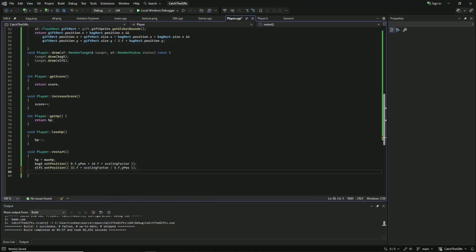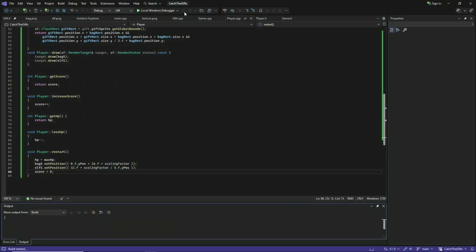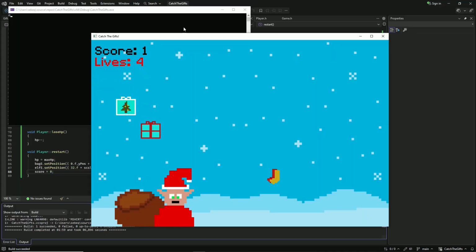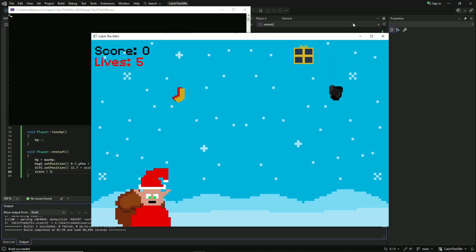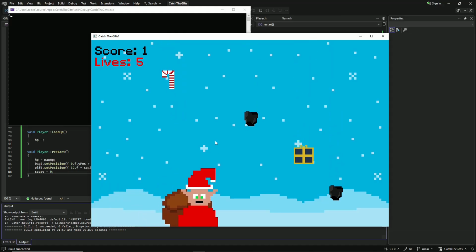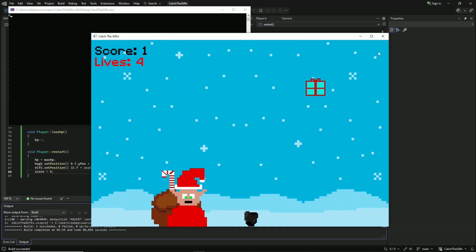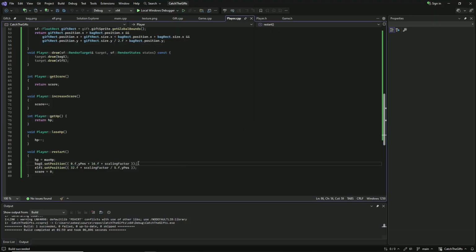Now let's set the score back to 0. Okay, let's see now. And I press R, and the bug broke for some reason. Oh, and here I wanted to divide this by 2.